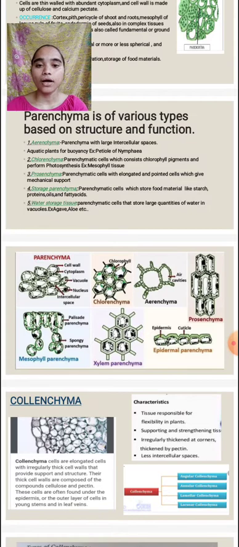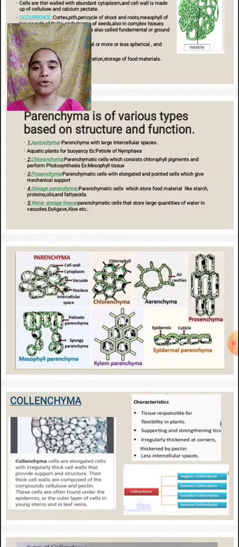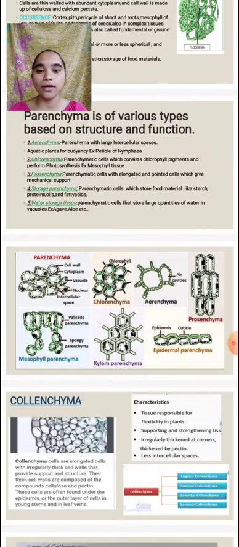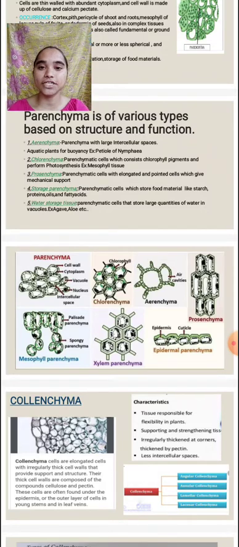Example, petiole of Nymphaea. About chlorenchyma: parenchymatic cells consisting of chlorophyll pigments and performing photosynthesis. Example, mesophyll tissue. Prosenchyma: prosenchymatic cells are elongated and pointed and give mechanical support to the plant.